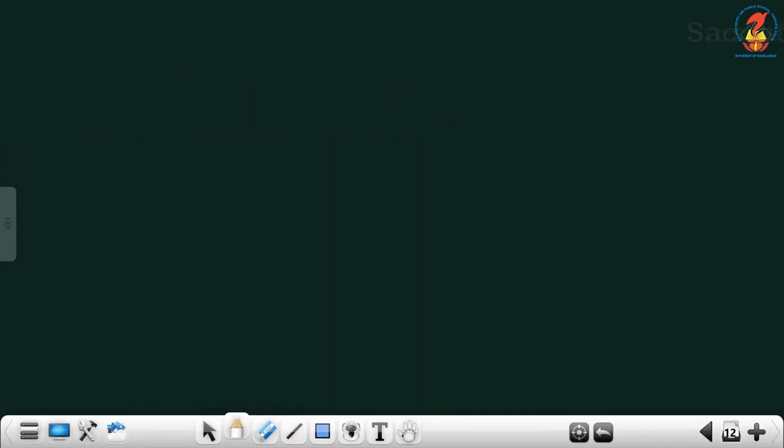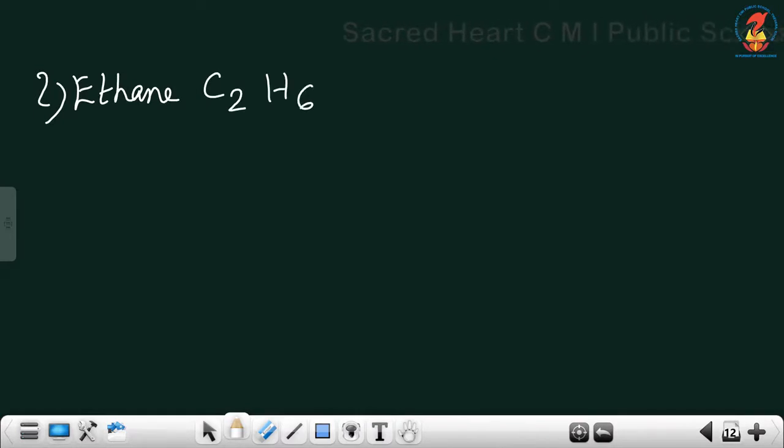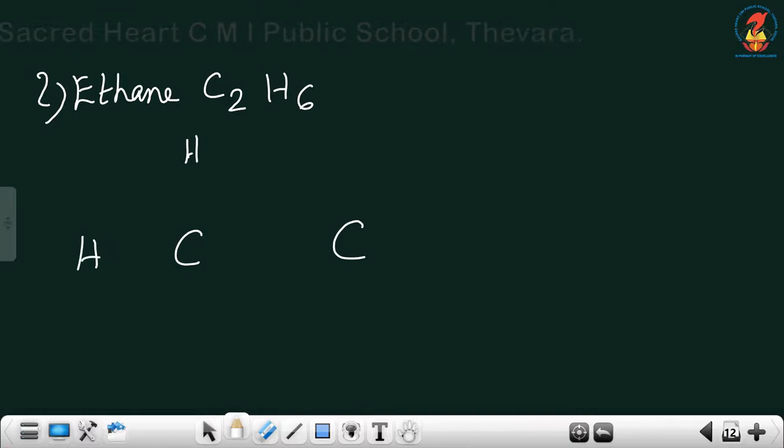Now we will try to write it for ethane, C2H6. Okay. So 2 carbon atoms. Write 2 carbon atoms. 3 hydrogens around the first carbon atom and 3 around the second carbon atom. Now write the electrons.